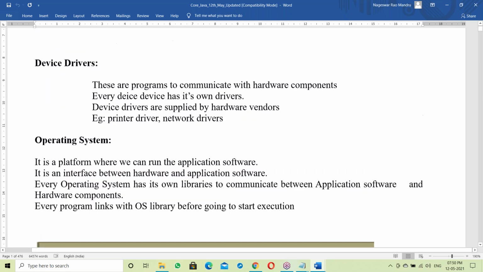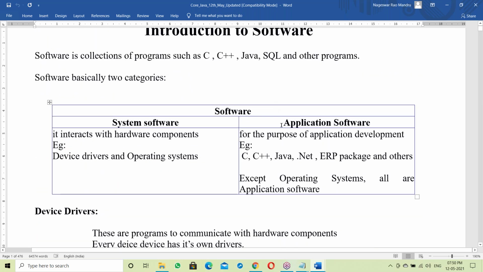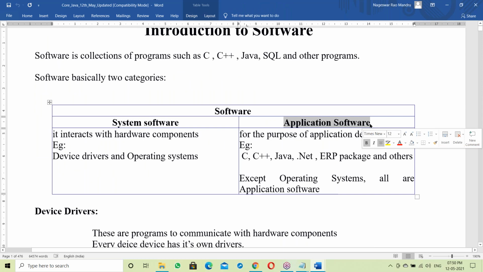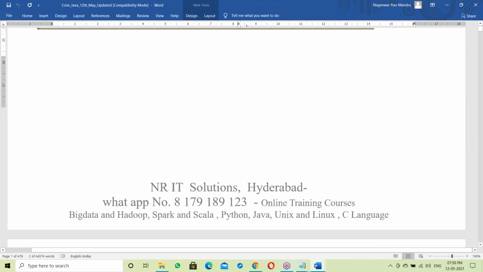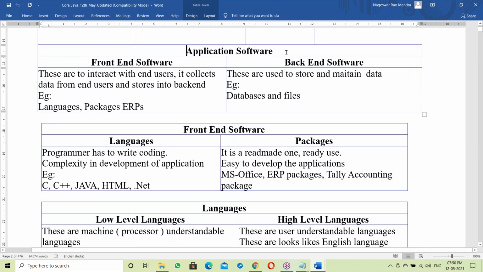Okay, right? Next here, application software. Java comes under application software. So let us move to application software. In application software, there are two types, front end and back end.